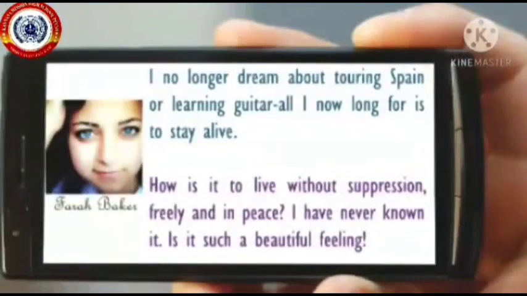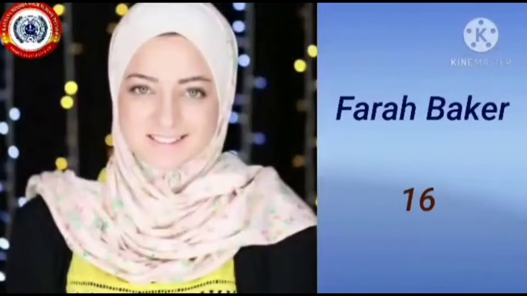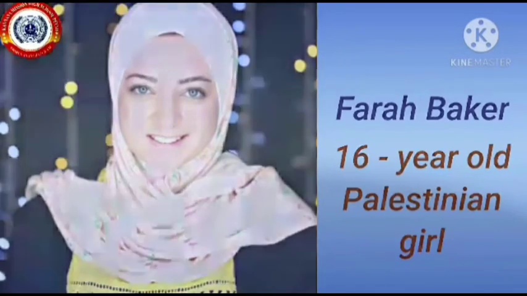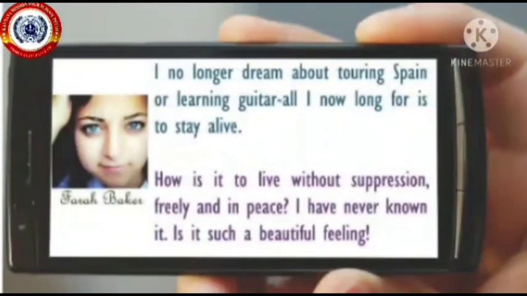Students, observe this blog. These are the words of Farah Baker, a 16-year-old Palestinian girl doomed to live in a war-torn country since her birth. War has shattered all the dreams and hopes of Farah Baker. There are a lot of people like Farah living in this world who do not know the meaning of freedom and rights.